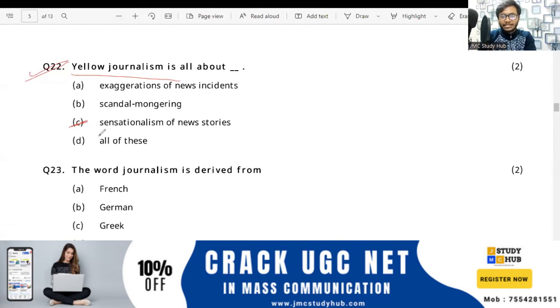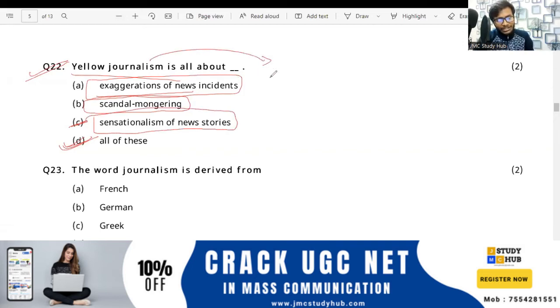Yes. Tendril and Sikha have said it is all of these, right? So exaggeration of news incidents is what yellow journalism is. Scandal mongering is also yellow journalism, and sensationalism of news stories is also yellow journalism. So basically, what is yellow journalism?